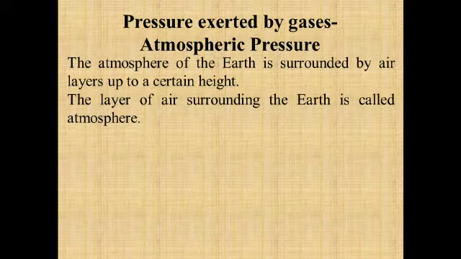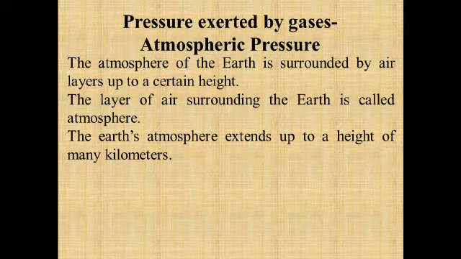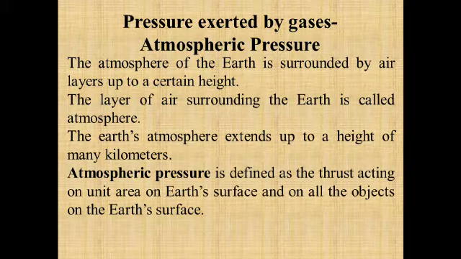There are so many layers which extend up to the height of many kilometers, like the troposphere, ionosphere, and stratosphere. So these layers make up the atmosphere of the earth. Whatever is the thrust acting on unit area of the earth's surface due to this atmosphere, that pressure is known as the atmospheric pressure.